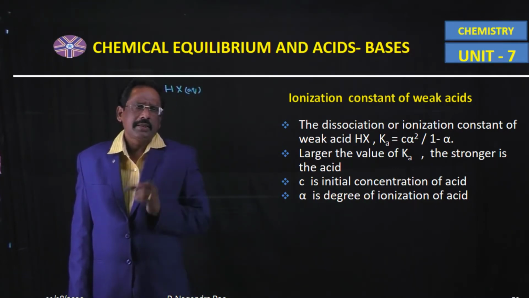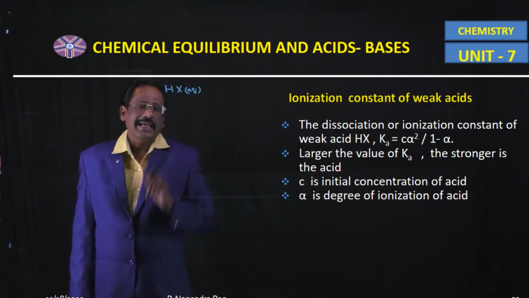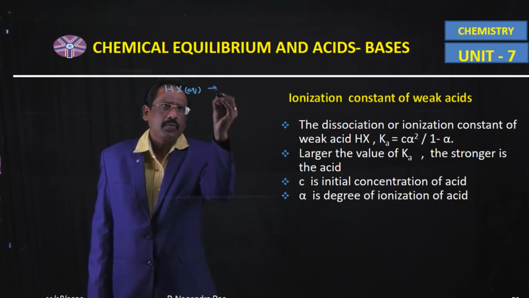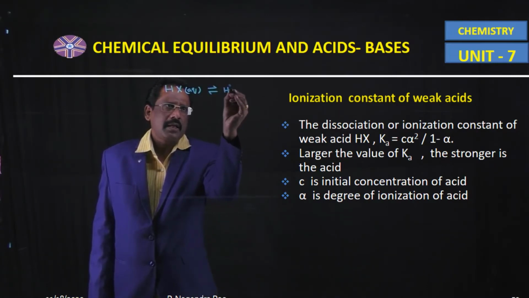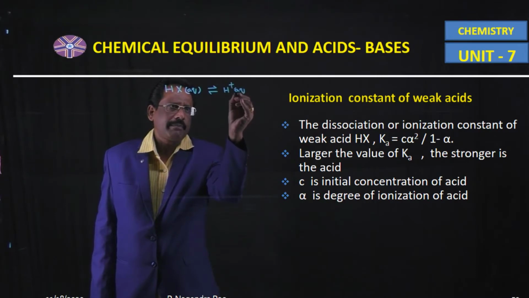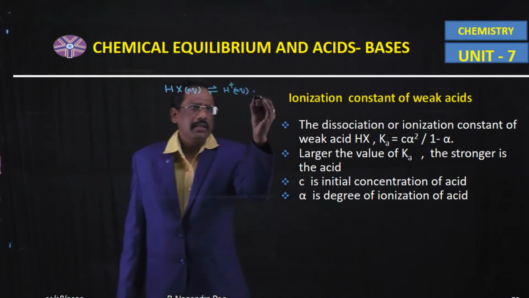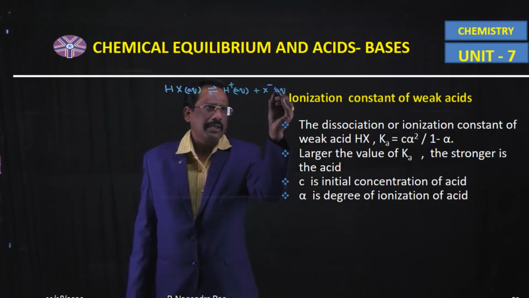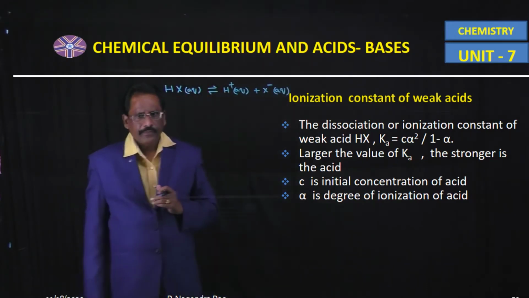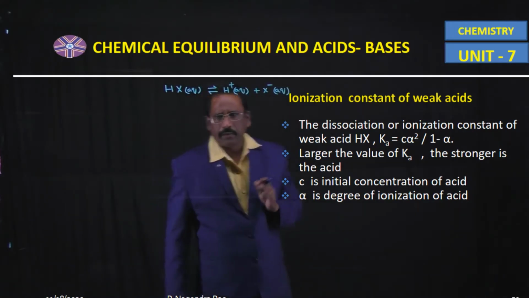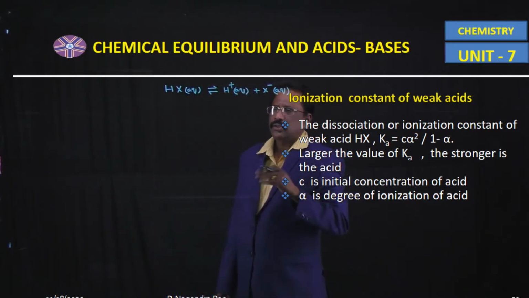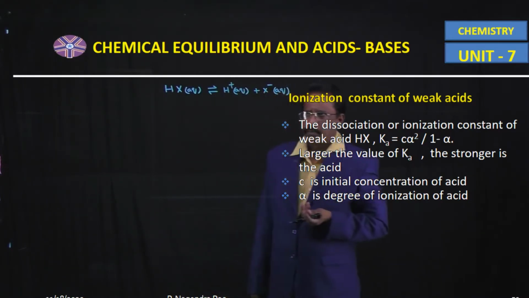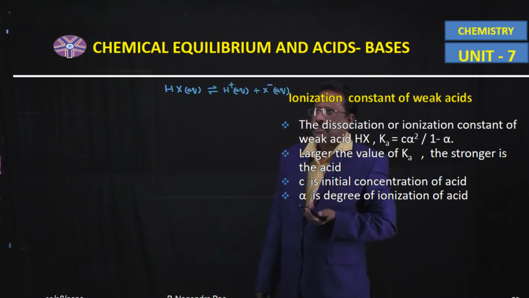This is an example of a weak acid. It dissociates very weakly into H plus ion in aqueous medium and X minus in aqueous medium.